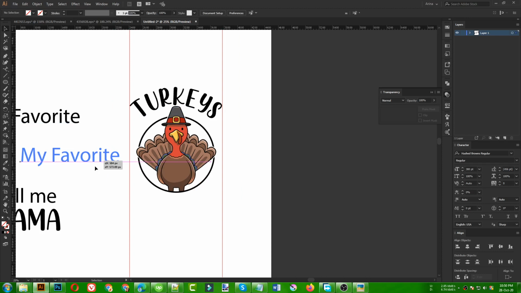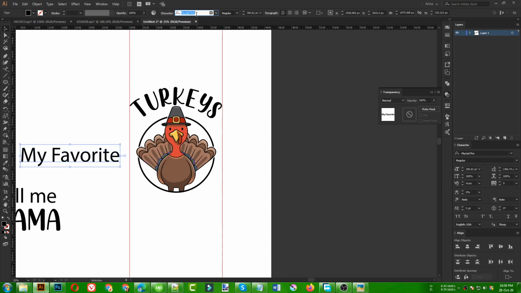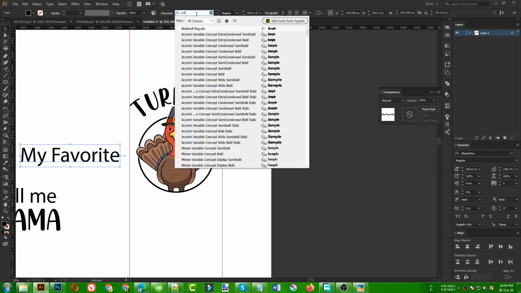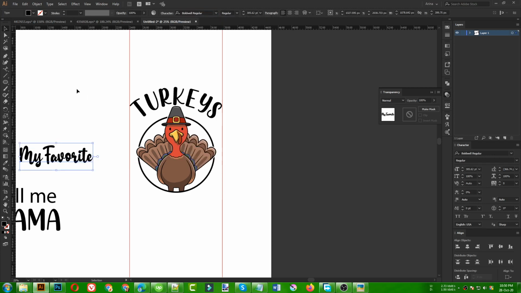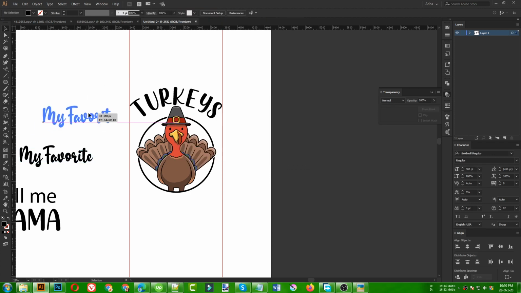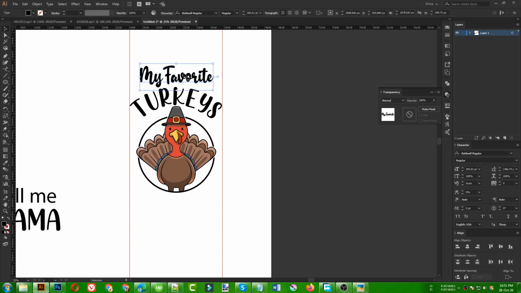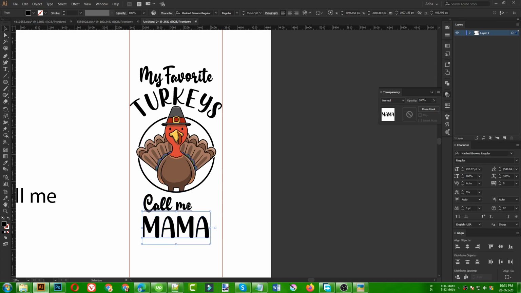And then I'm going to take this, my favorite, I'm going to maybe use another font for this one. I don't know which font will look good. Okay, so this is a good font, Bold Oil Regular, my favorite. I'm going to make it just like this. Then I'm going to bring another copy here, because this should be call me, and then I'm going to use this mama text here.